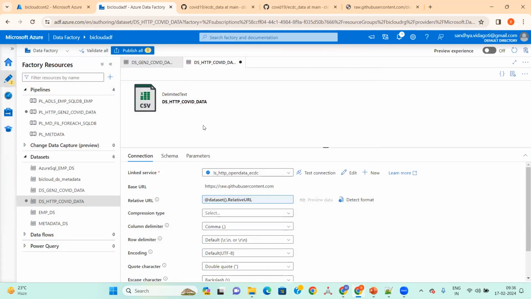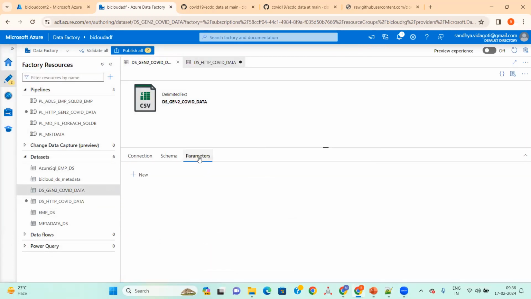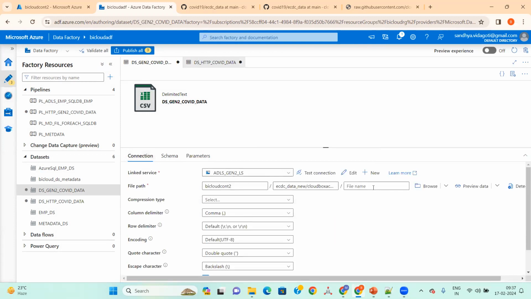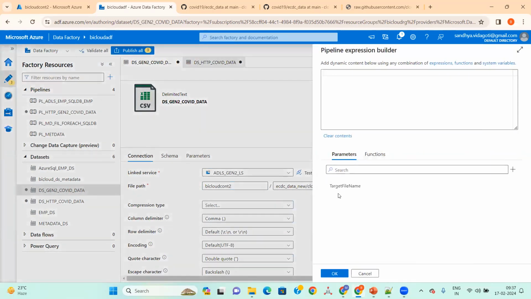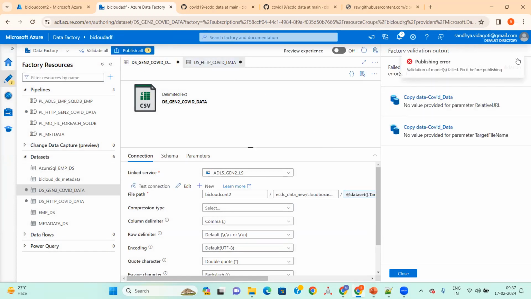Now we created a data parameter for the source one. Now I need to create the same one for the target. I'll go to the parameters and create a new parameter. I'll give it as target file name. In the connections, I'll go here, and for the dynamic, I'll give it as target file, meaning it should take this as a dynamic file.